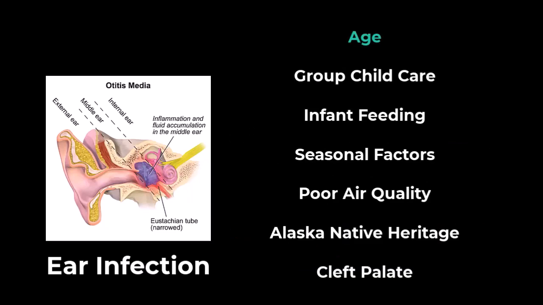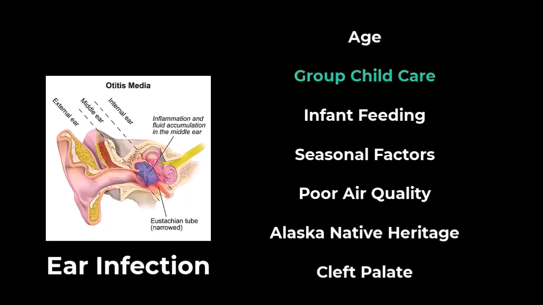Risk factors. Risk factors for ear infections include age. Children between the ages of 6 months and 2 years are more susceptible to ear infections because of the size and shape of their eustachian tubes and because their immune systems are still developing.